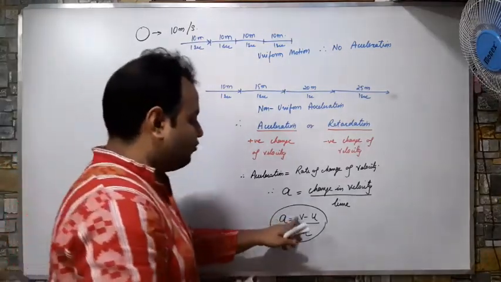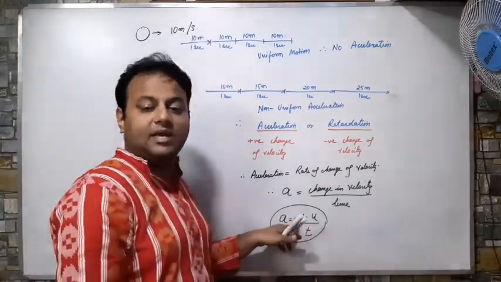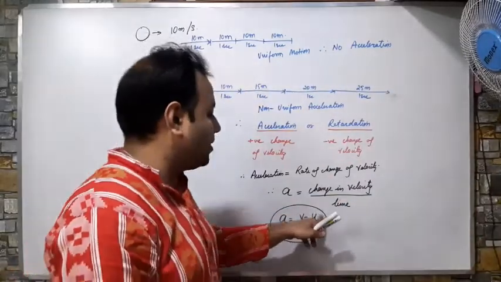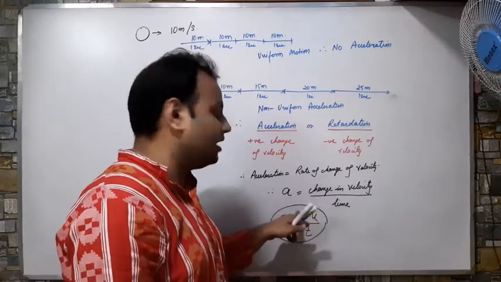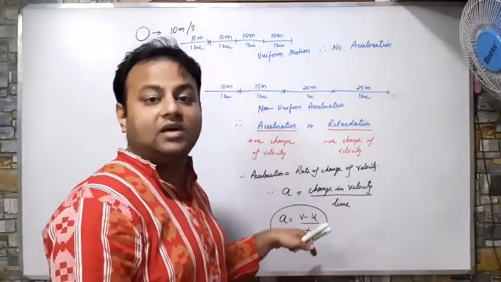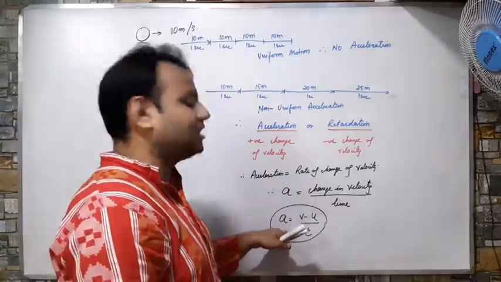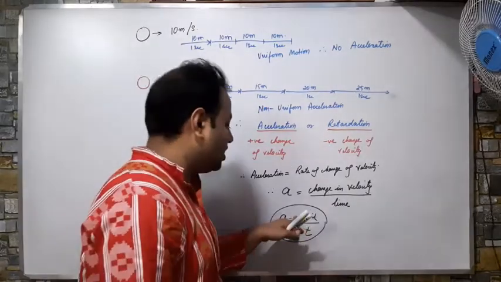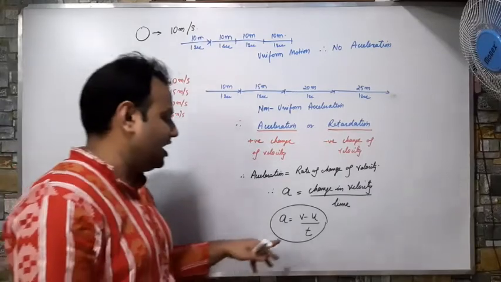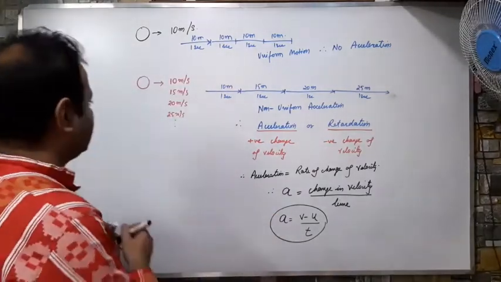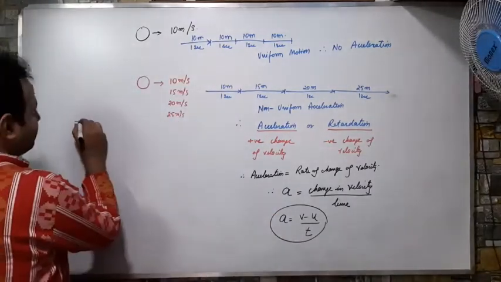What is v? v is the final velocity, how much it became in the end, and u means initial velocity, where it started, divided by time, that is, the difference from start to end, and what is the time. This is known as acceleration. So v is the final velocity, u is the initial velocity, and t is the time. I will write all these things. What are these called?